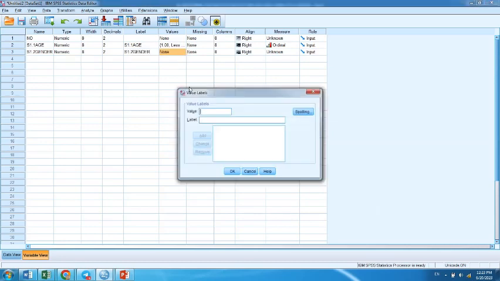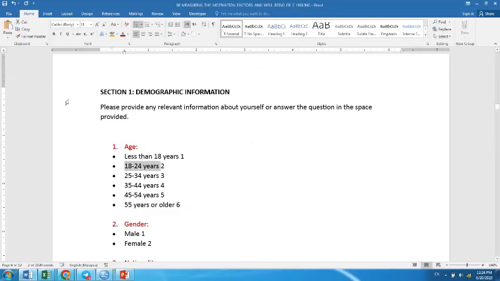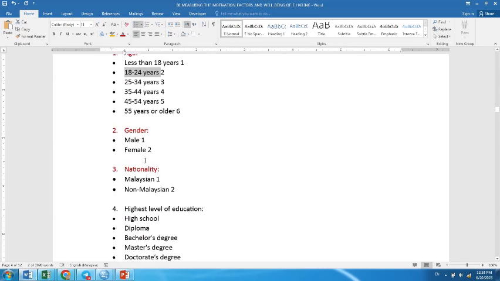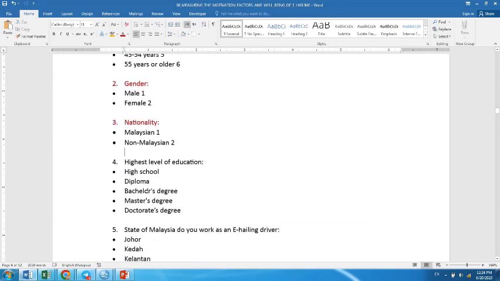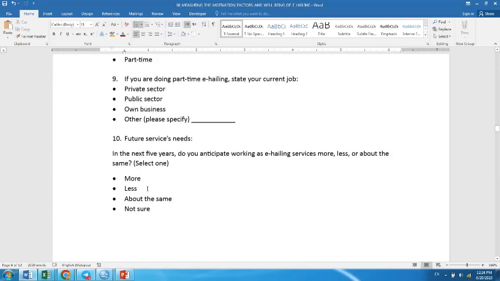In my study, 1 is male and 2 is female. Now the measure will be nominal, of course. Let's check our demographic: this is ordinal, nominal, nominal, ordinal. So this is what you will do.